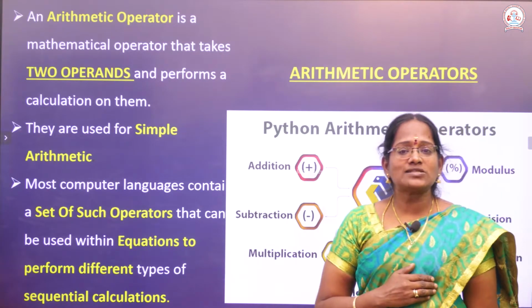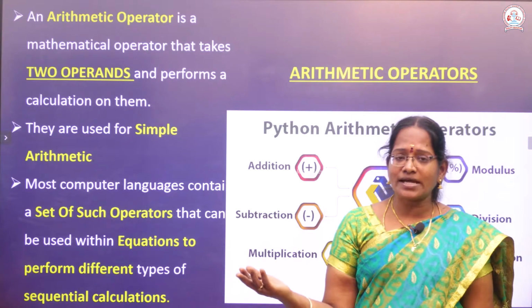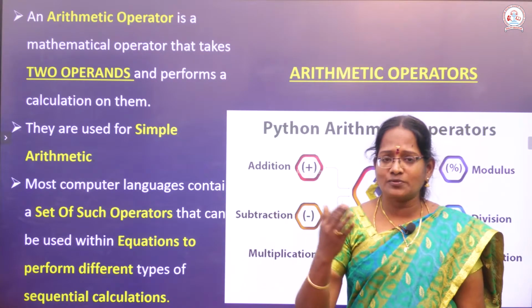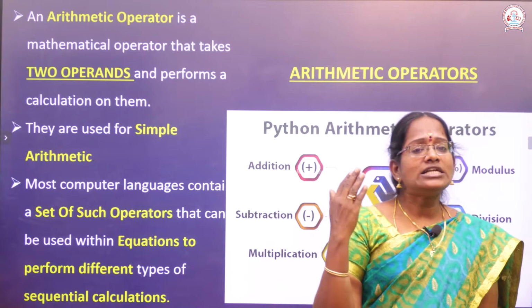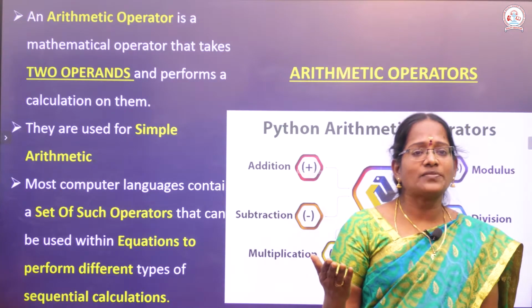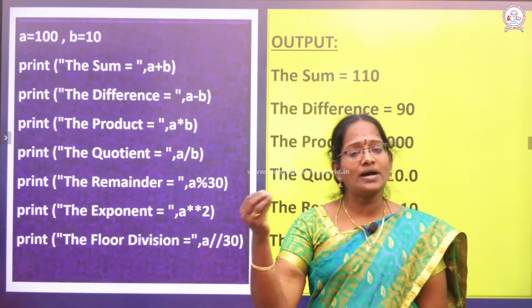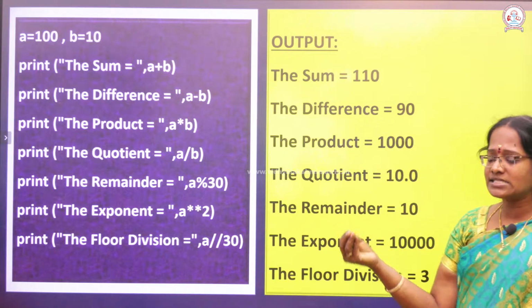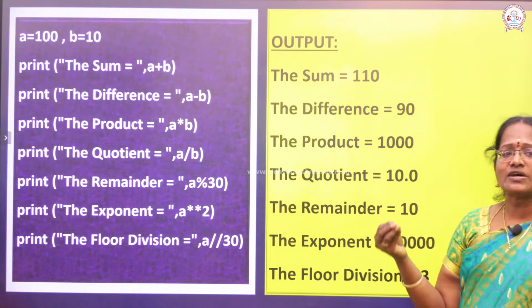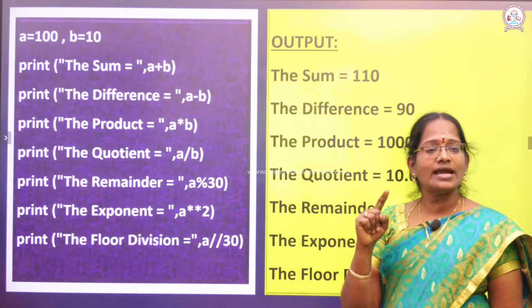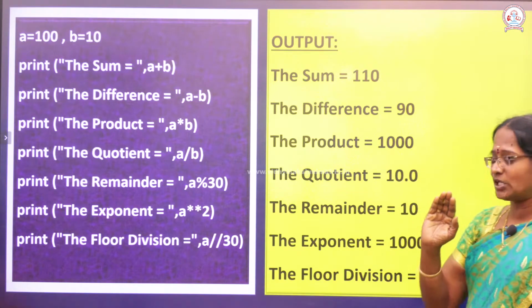Another symbol is called minus. What is the use of minus? The minus symbol helps to calculate subtraction. Another symbol is multiplication. Next, division. So these are the different types of arithmetical operators. Totally we have 7 different types of arithmetical operators.